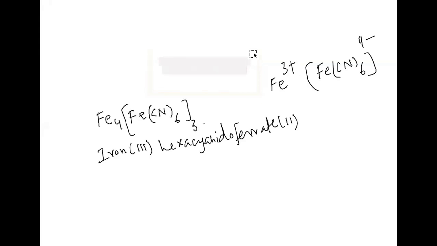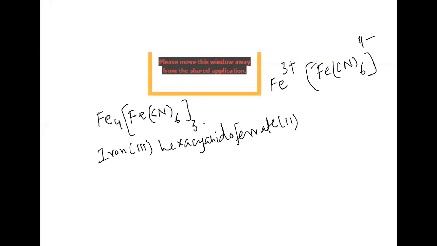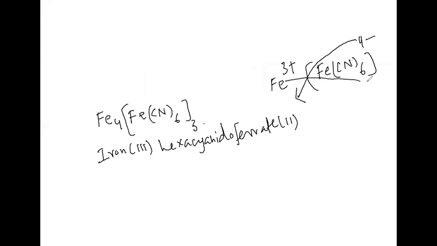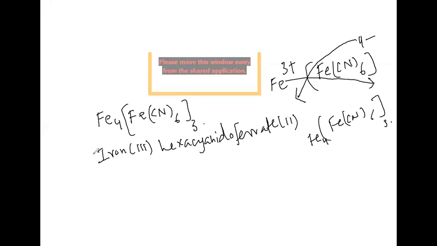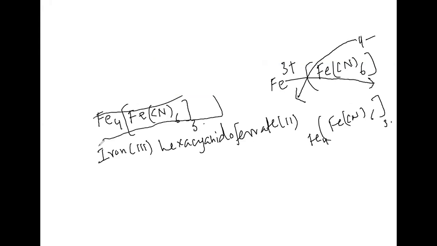Crisscross method: we are bringing that particular one here and this particular one here, that is Fe4 will be like this, 3 will be like this. This we can write like Fe4[Fe(CN)6] taken thrice. This only we are taking. This is the only complex we'll be writing like this. That is the reason I considered it here.